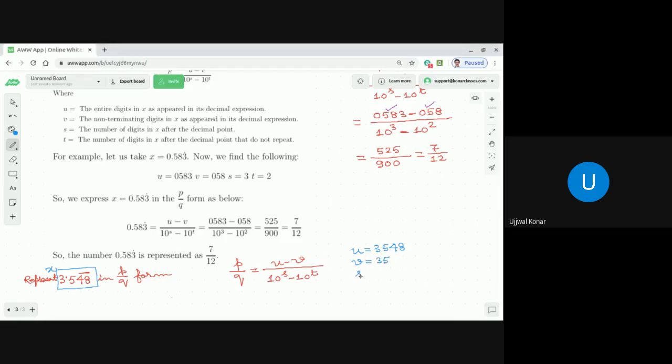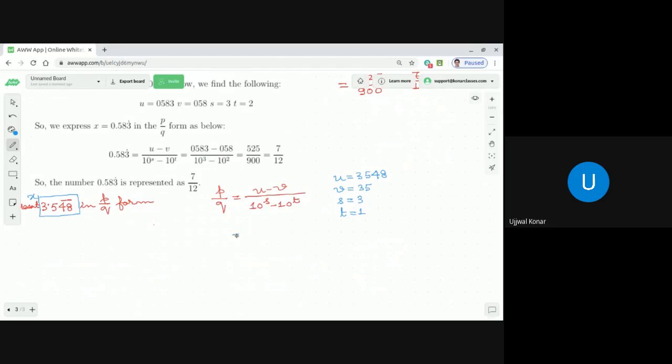Now, what is s according to our understanding? s is the number of digits in x after the decimal point. After the decimal point, there are 3 digits. And what is t? t is equal to the number of digits in x after the decimal point that do not repeat, that is only 1. Correct or not? So it is so simple. After that, it is very simple to formulate. So that is equal to u, which is 3548 minus 35 divided by 10 to the power 3 minus 10 to the power 1.